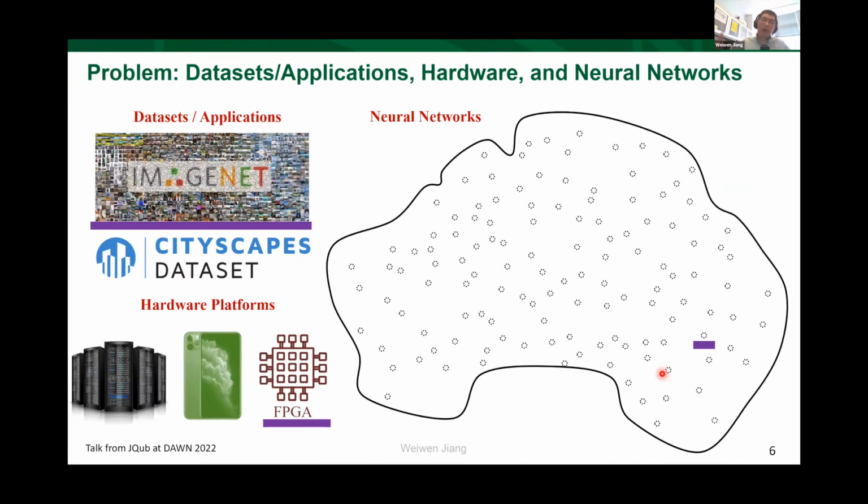So now it is very clear for us. For such a problem, we are given the data set, and we are given the hardware platform. The problem we are going to solve is that we want to find a neural network. In this shape, each dot represents a possible neural network architecture. The task is to find a neural network architecture that can maximize both the software performance, such as the accuracy for the classification task, and also the hardware performance for FPGA, like the energy efficiency or the pipeline efficiency.